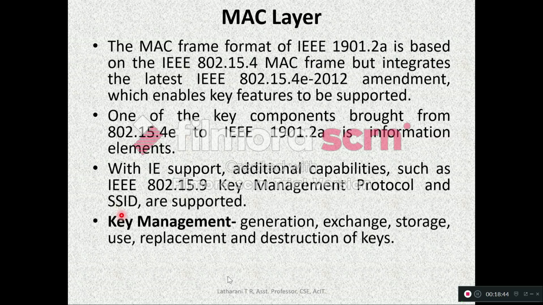So what is this key management? Key management is generation of keys, exchange of keys, storage, use, replacement and destruction of keys. So all aspects of key management are dealt with by this key management protocol.